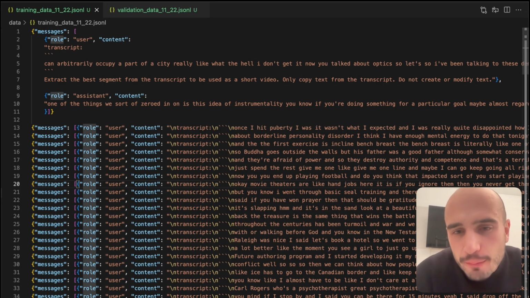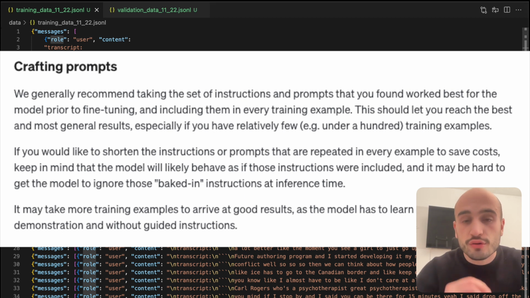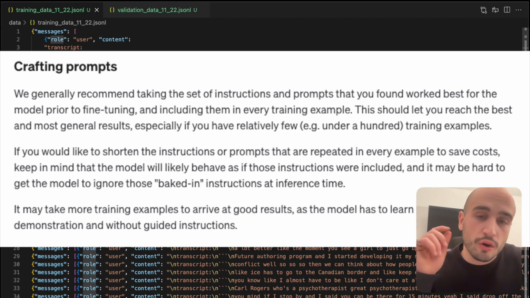So what are the examples that you want to give it when you want to fine-tune? Well, it says on OpenAI's website that you want to use the prompt that gave you the best result even before you did the fine-tuning. But at the same time, you can use a way simpler prompt because it will learn by the examples you give it what you want it to do.